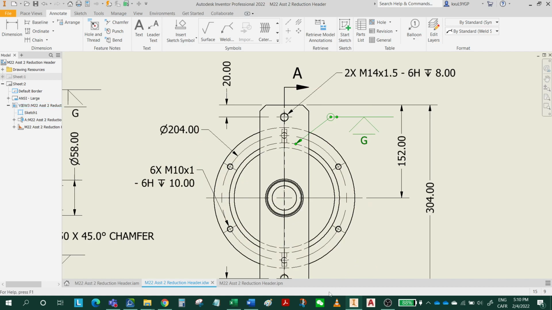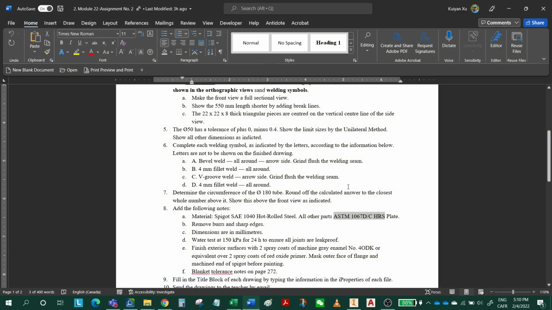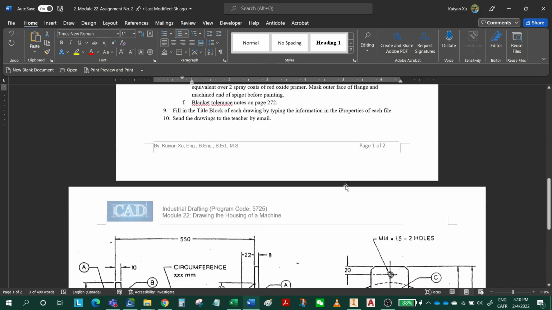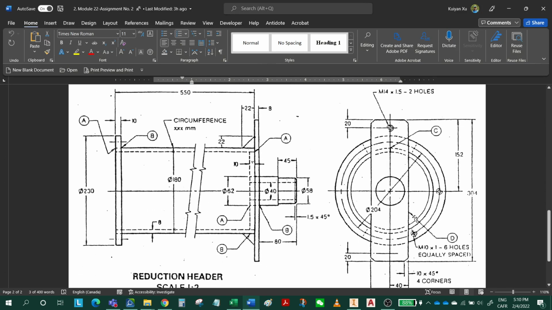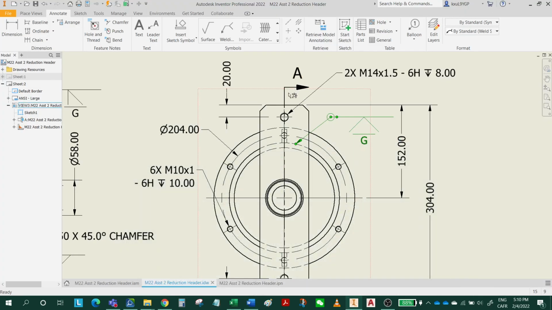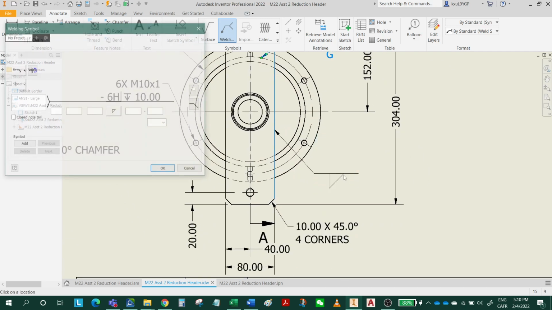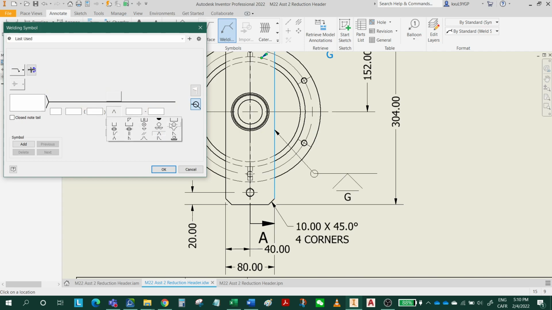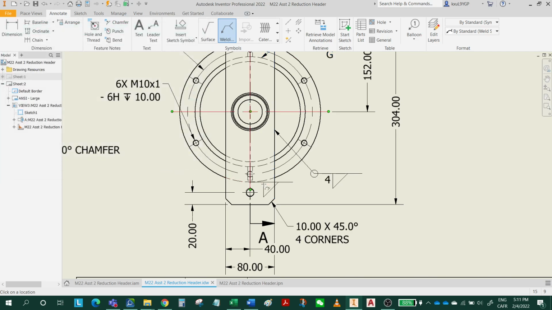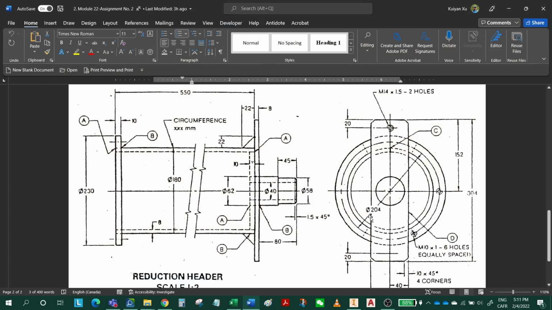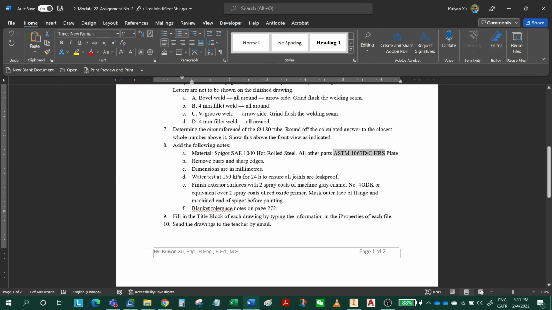And for position D, let's go back to this Word document. Position D is 4mm fillet weld all around. So this is C and this is D, all right? This is D, so I'm gonna add another welding symbol for location D. Click here, right click, 4mm all around. All right, this is fillet weld, 4mm all around. Click no grinding, nothing. Click OK. All right, for position D, 4mm fillet weld all around.